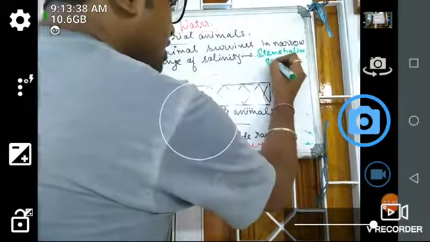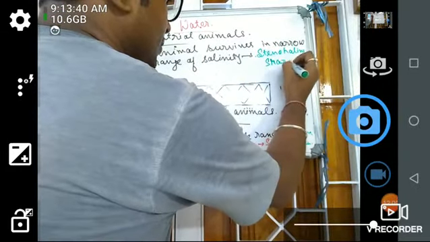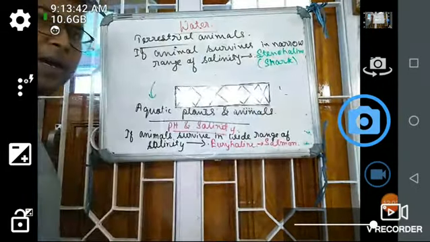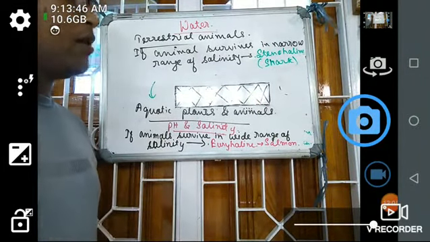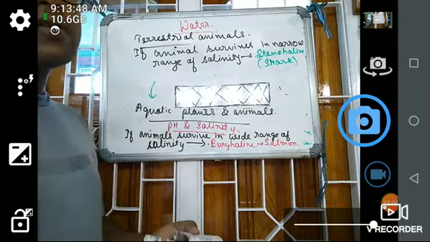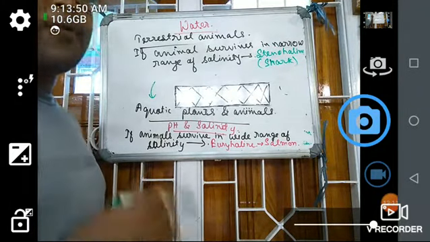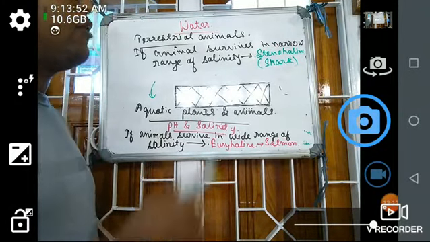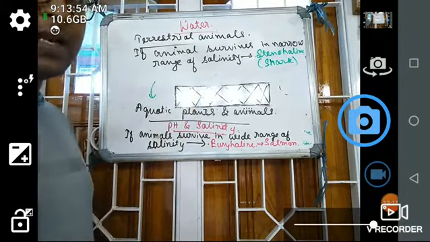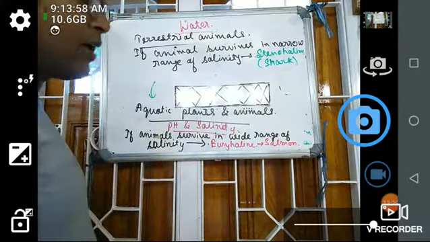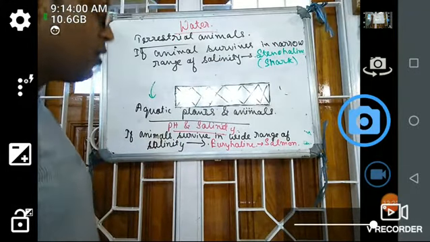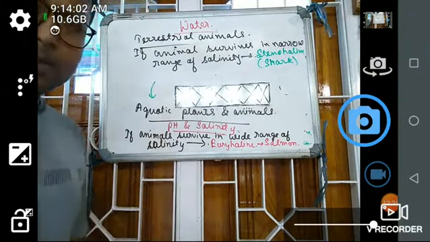For example, shark. If you take a shark from seawater and bring it to the fresh water, it will die off. Why? Because it cannot survive in a wide range of salinity. It survives in a narrow range of salinity. Therefore, it is known as stenohaline. Okay? So, this is the effect of water on organisms.